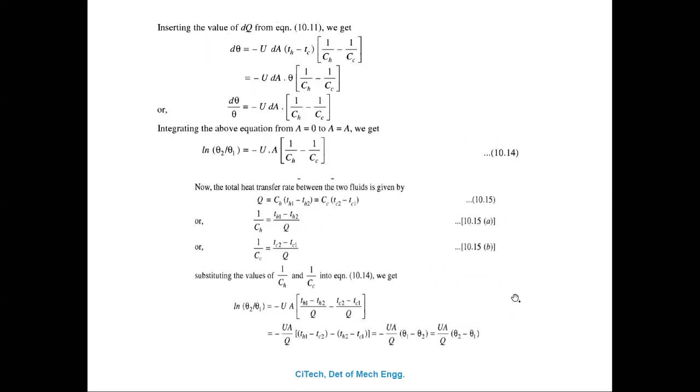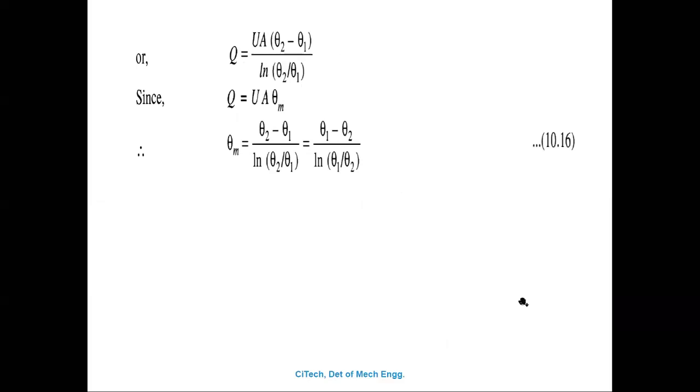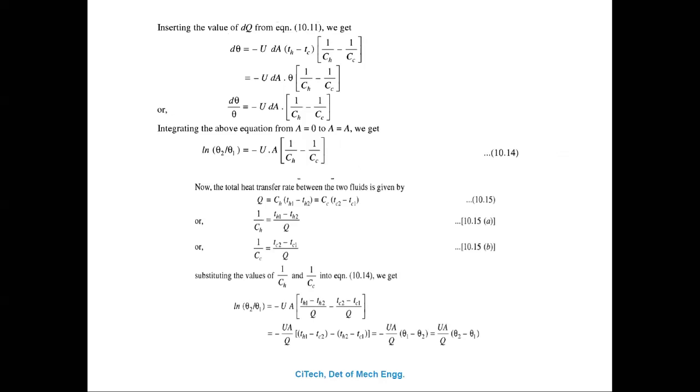So write that. In the previous slide, TH1 minus TC2, so you have to rearrange that as minus TH2 minus TC1. So the simplified equation is minus UA of Q. What is theta 1?